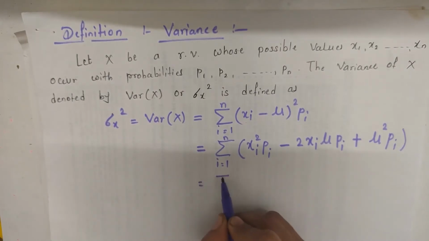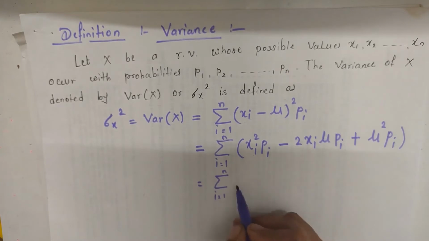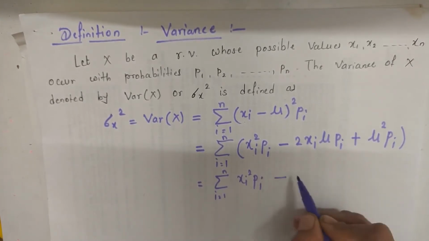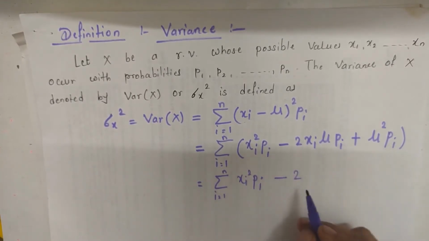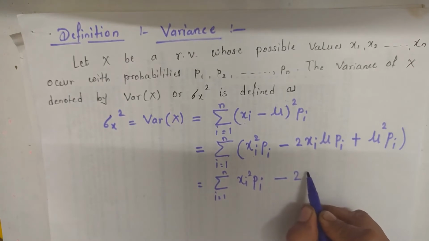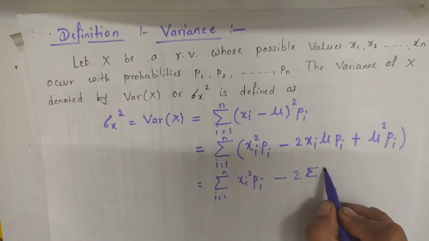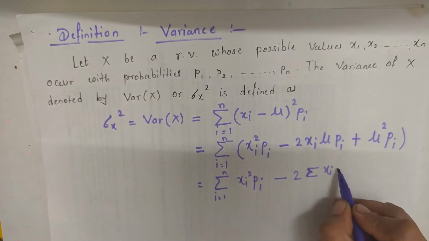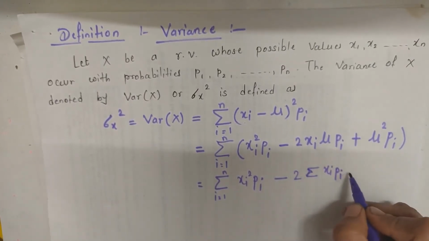Now applying the summation on each term: summation of xi square pi, minus 2, where 2 is a constant, times summation of xi pi into mu.